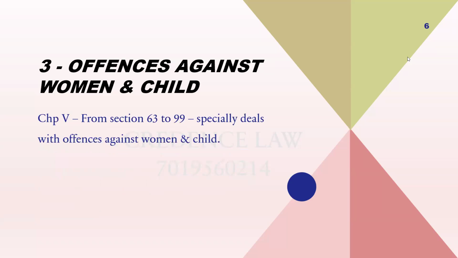And then offenses against women and children. There is a separate chapter, chapter 5, which contains sections 63 to 99, where it talks about offenses against women and children: women trafficking, child trafficking, rape cases, and offenses against children and women are separately given in chapter 5. That is also one new change that we can see in the BNS.